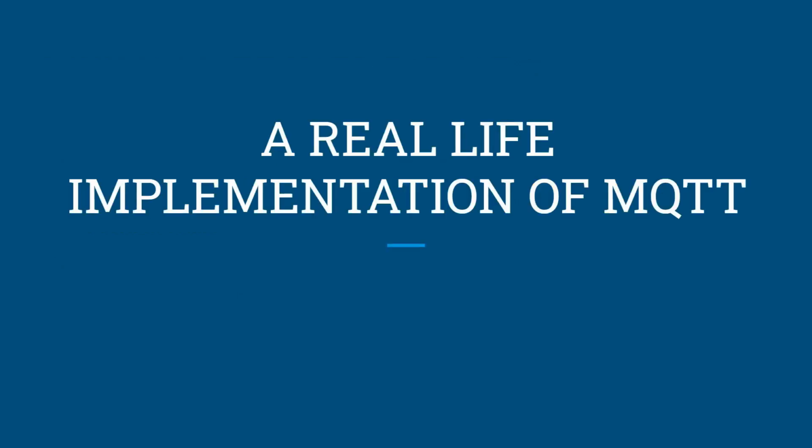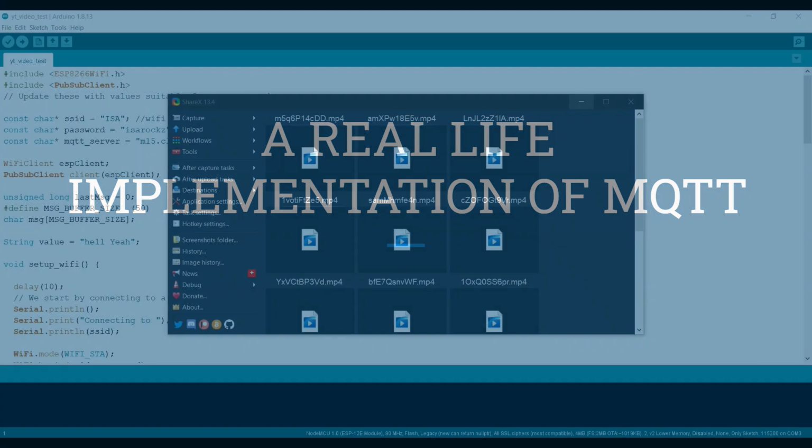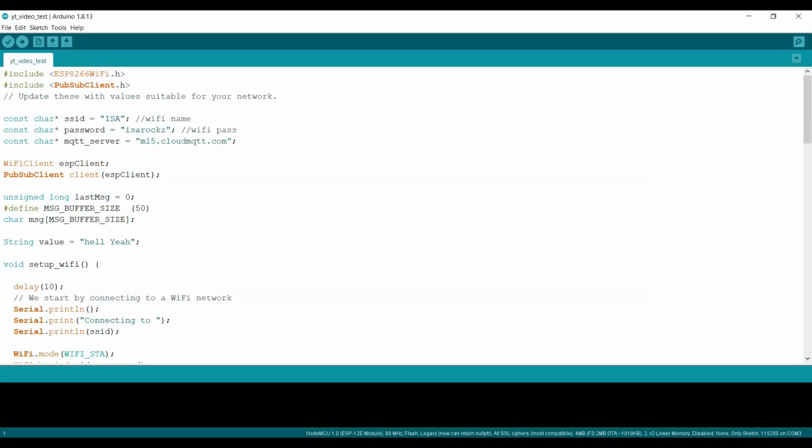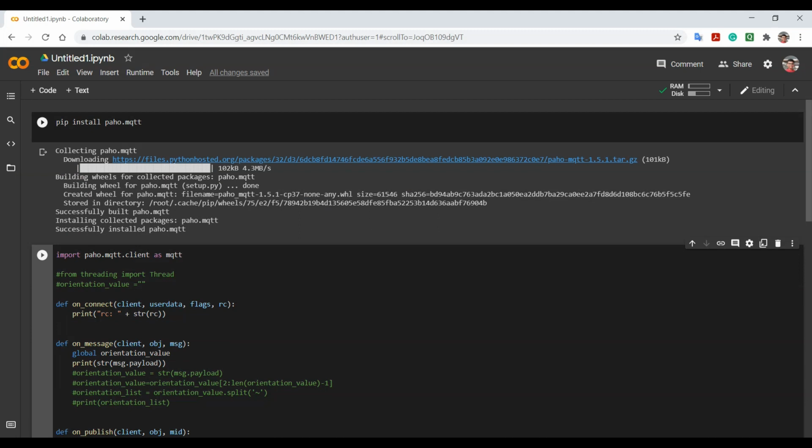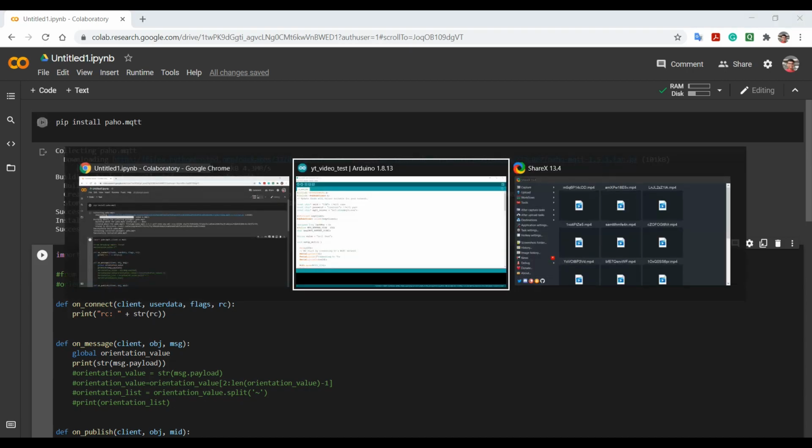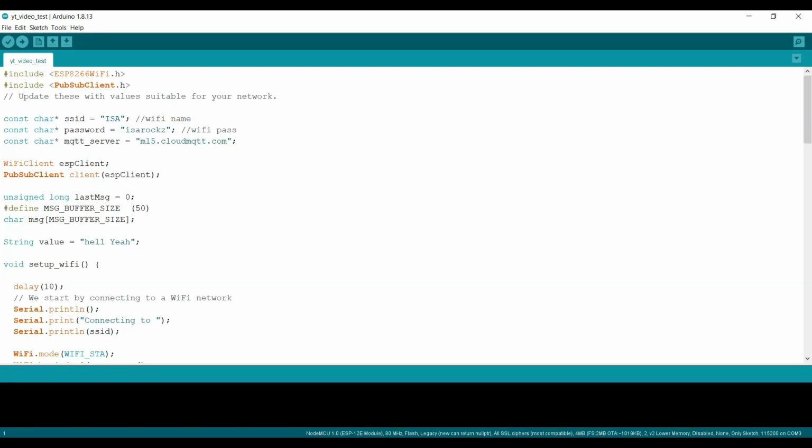Now that you have learned the theoretical part, it's time to apply it in a practical way. For that, we need to open the Arduino IDE where we write the code. I have my Arduino IDE open now. Here I have written a code which I am going to upload to my NodeMCU, and this will act as an MQTT publisher. Then I have this Python code which will act as an MQTT subscriber, and it will receive the data. Since it is a lightweight protocol, we can send data from any part of the world and receive it anywhere. In this code, I am sending a message that is ISF asset. Now let's try to upload the code.